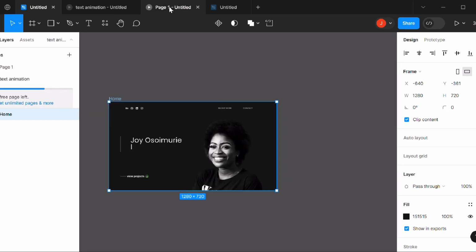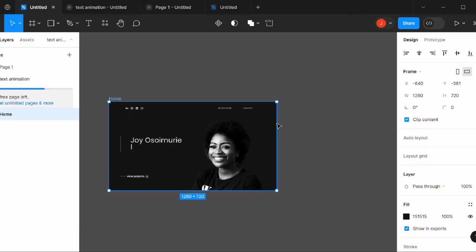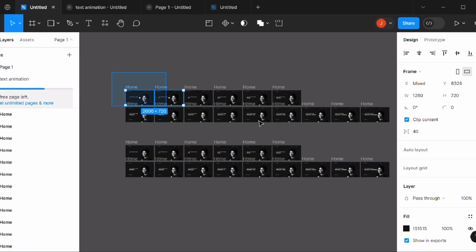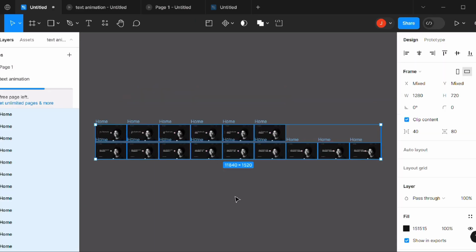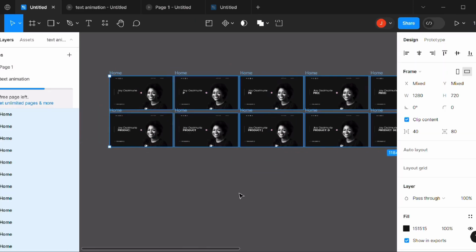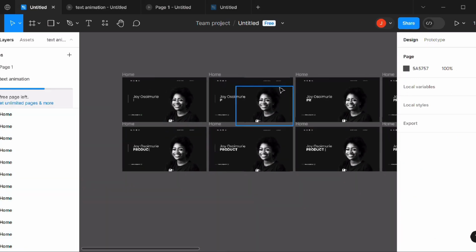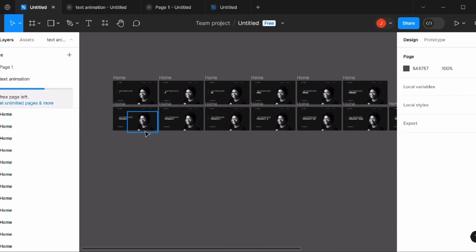To get this effect, we'd have to redo the entire frame and then place each text one after the other, so all the frames would be here. So let's copy the entire thing. This is it. As you can see, the first letter, P, started here, followed by the second letter, the third letter, the fourth, the fifth, everything.